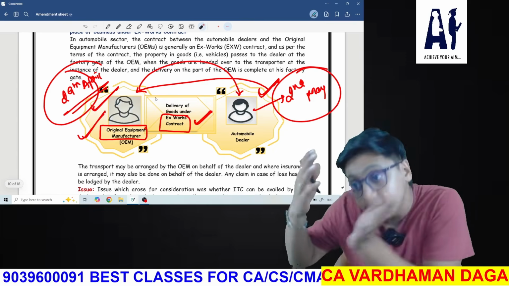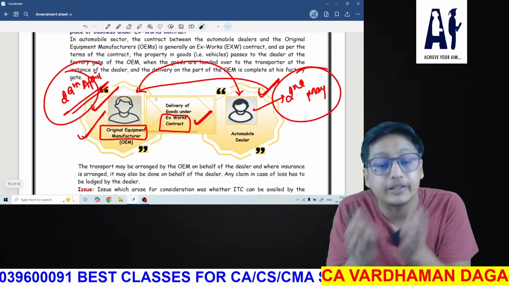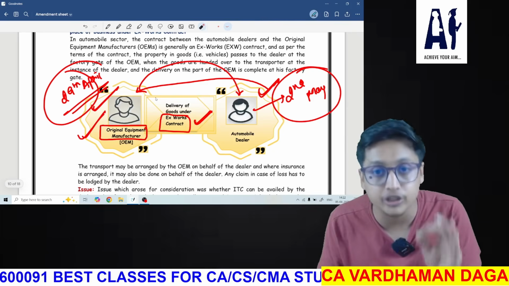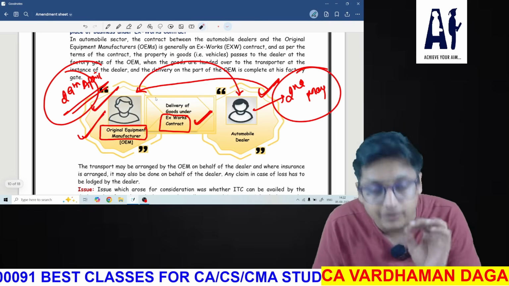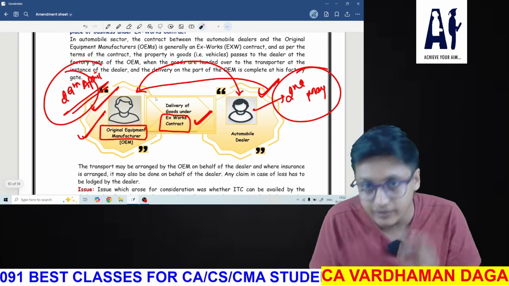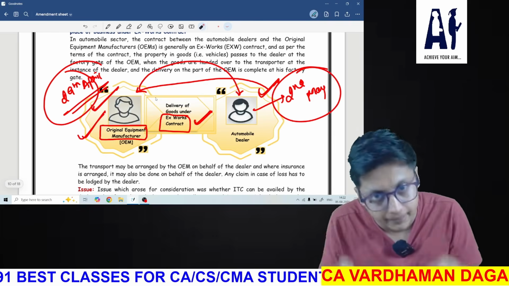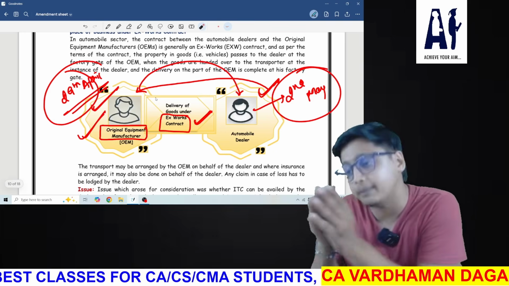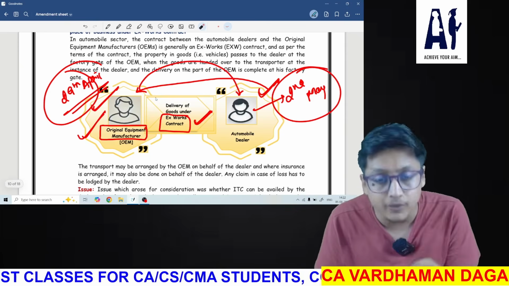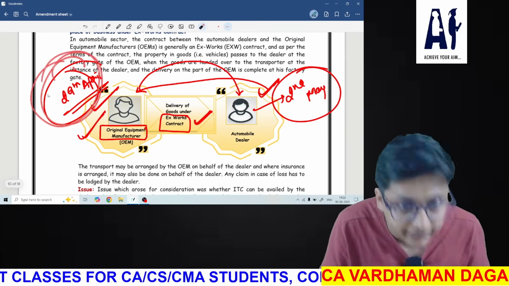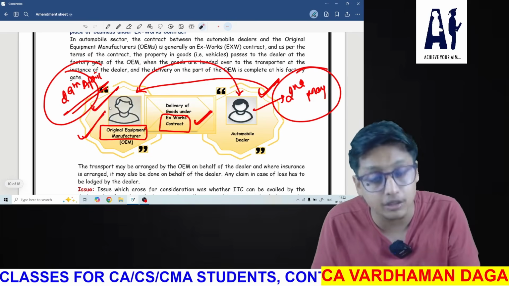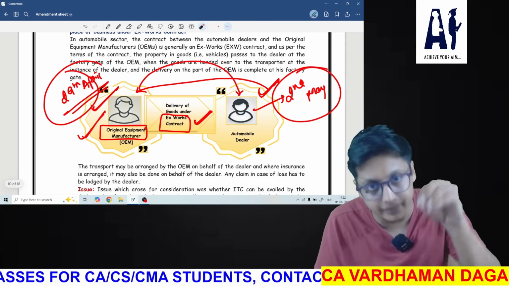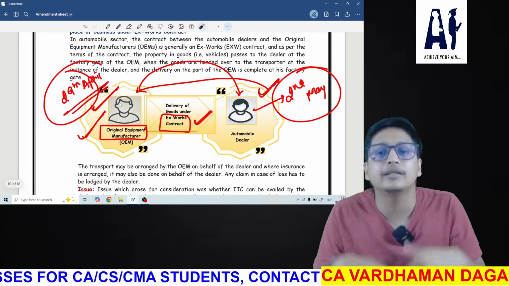When the goods have been deemed to be delivered at the factory gate of the OEM, then there is no need to add transportation cost. I hope you have understood this. So that is very, very important. In short, the crux you need to remember: when an original equipment manufacturer enters into an Ex-Work contract with an automobile dealer, the goods will be deemed to be delivered on the date when the goods are handed over to the transporter or goods are removed from the factory. That date will be considered as the date where the goods have been delivered, and on the basis of that we will decide the credit period.